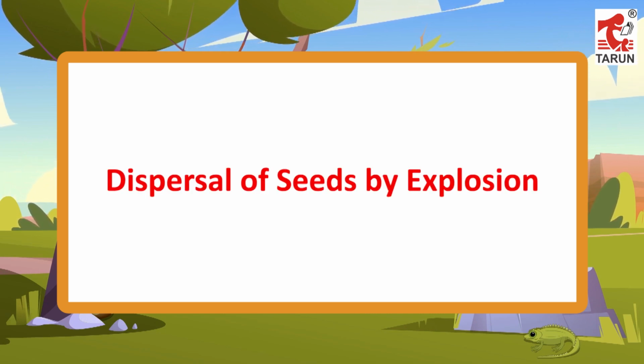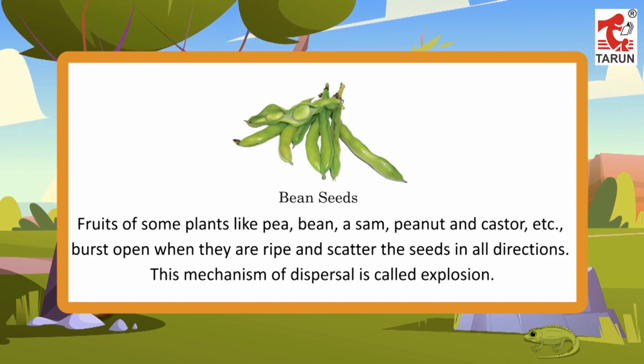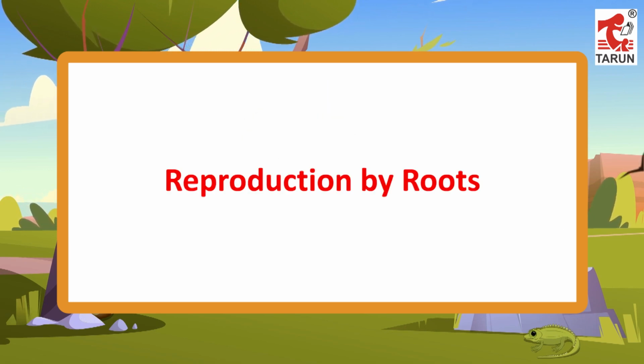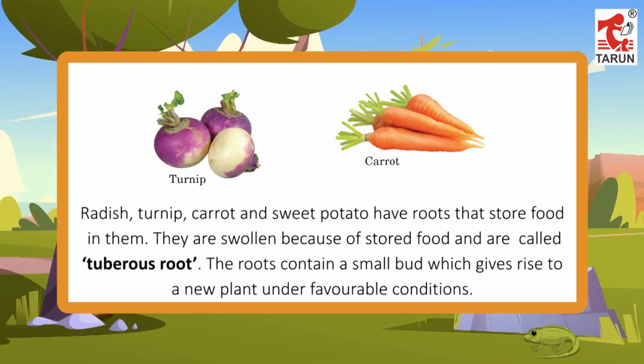Dispersal of seeds by explosion. Fruits of some plants like pea, bean, balsam, peanut and castor, etc., burst open when they are ripe and scatter the seeds in all directions. This mechanism of dispersal is called explosion. Reproduction by roots. Radish, turnip, carrot and sweet potato have roots that store food in them.